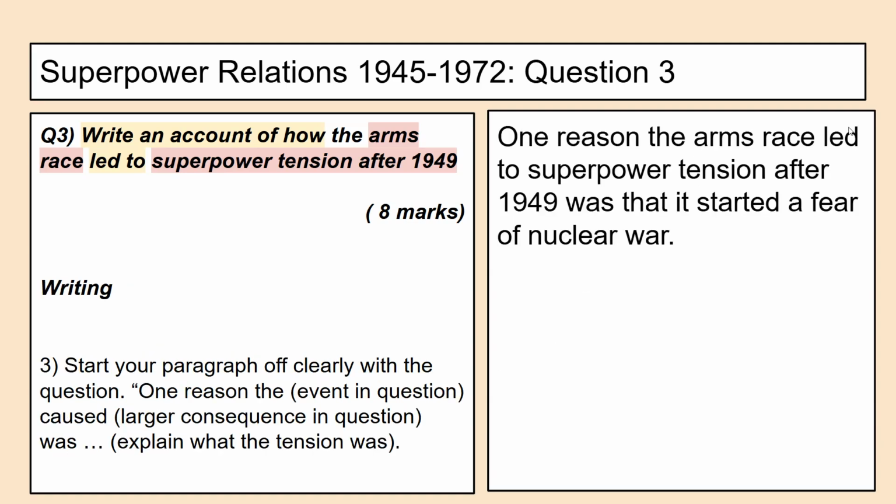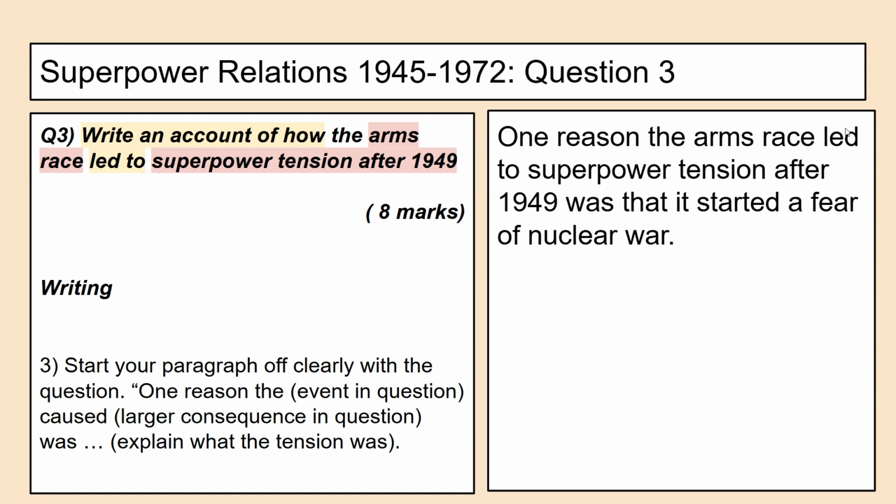So start your paragraph off clearly with the question. I'd lay it out like this. One reason and then put the events that's in the question. So here we've got arms race, caused, and then put the larger consequence and the tension. So superpower tension after 1949 was, and start to explain the tension. That's quite wordy. Let's have a look how I've done it here.